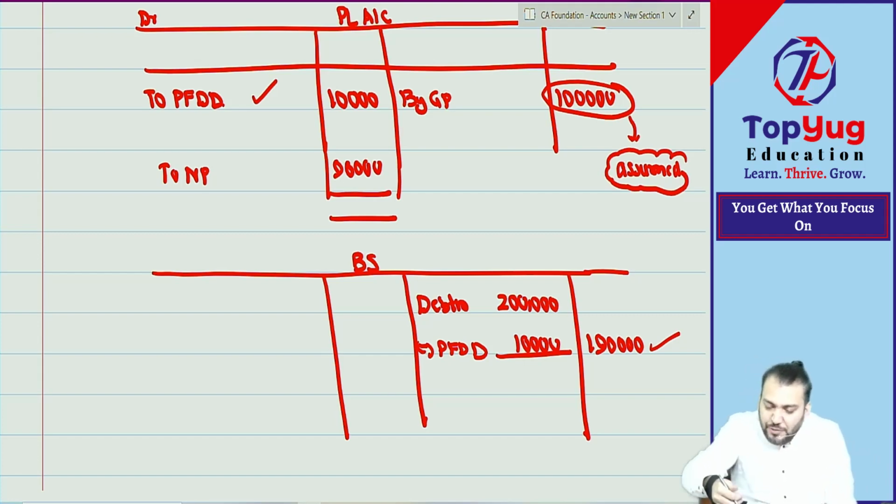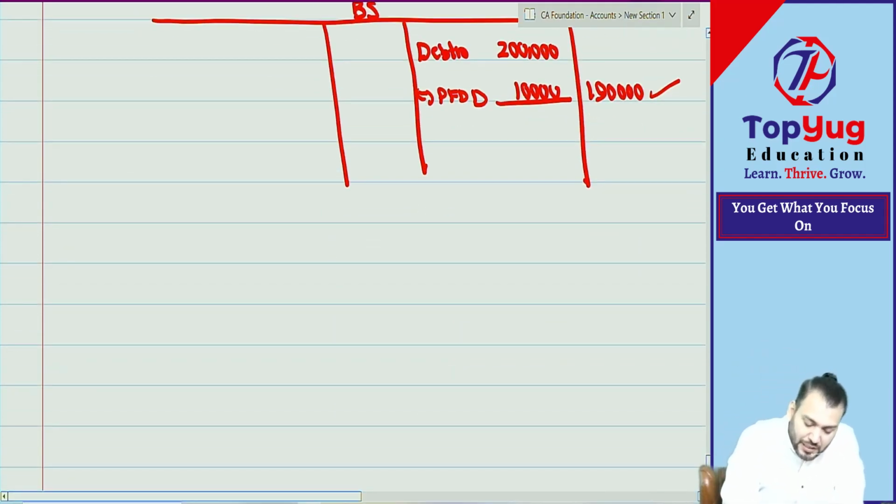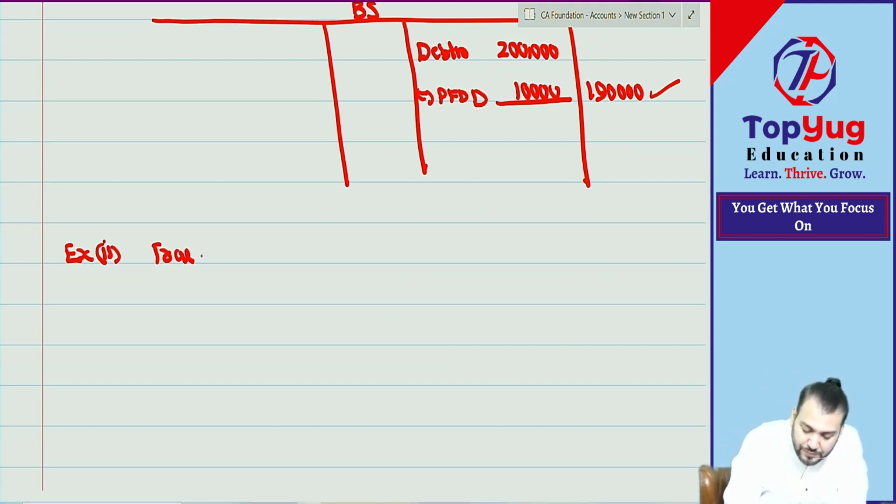Now I'm just continuing this example for next year. This was the first year. Let us come to the second year so that you can understand what is actually happening. Are you able to understand? Right, on next example, continuation. Now I'll give you trial balance of which year? 31st March 2023.